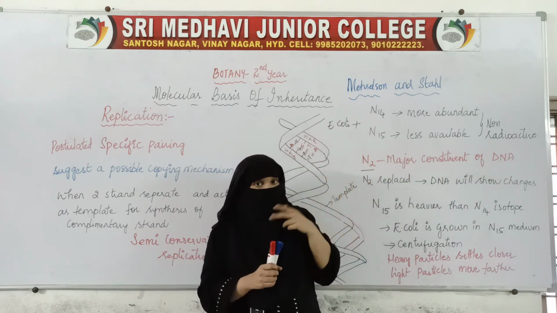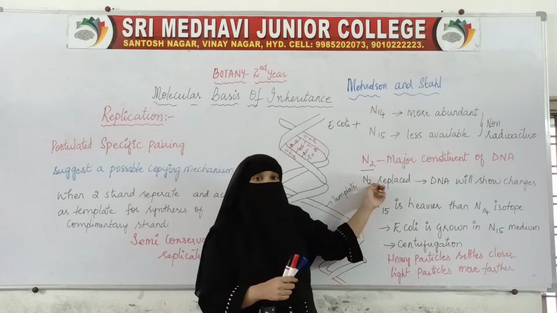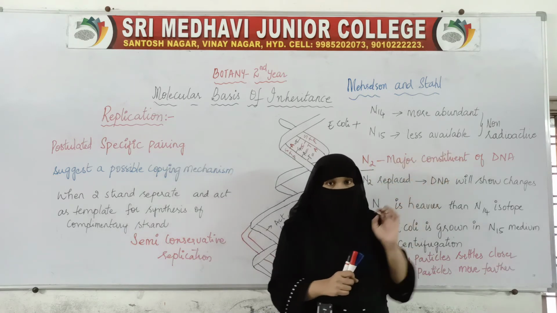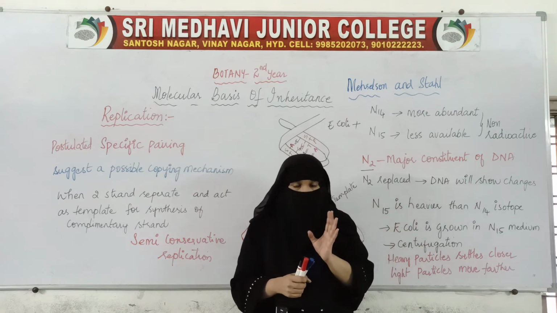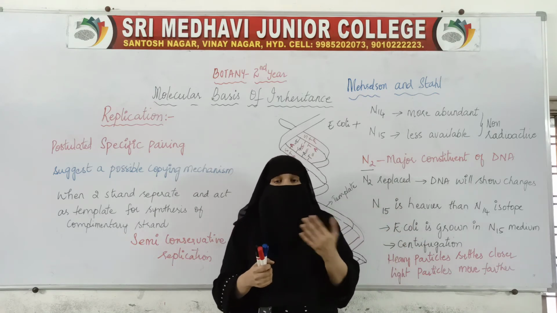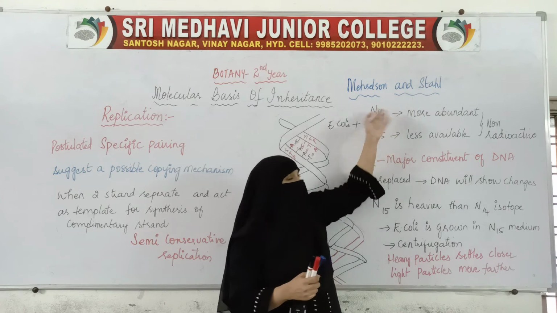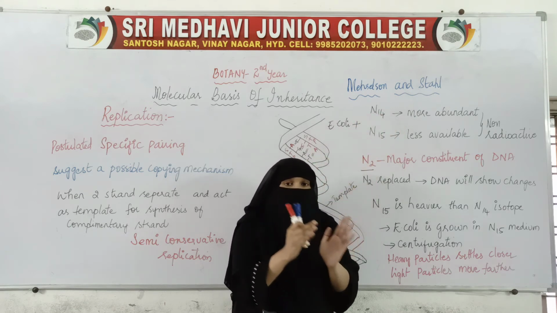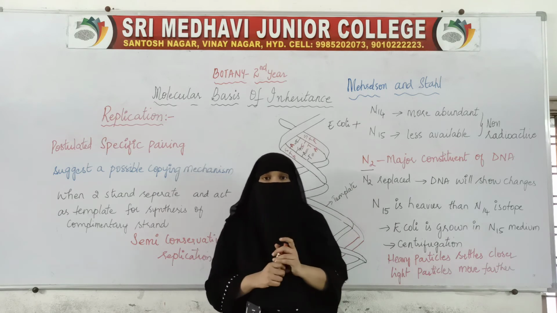In large amount, nitrogen. If we replace the normal nitrogen which is present in the DNA with this isotope N15, instead of N14, there will be slight changes and the DNA will show the changes.